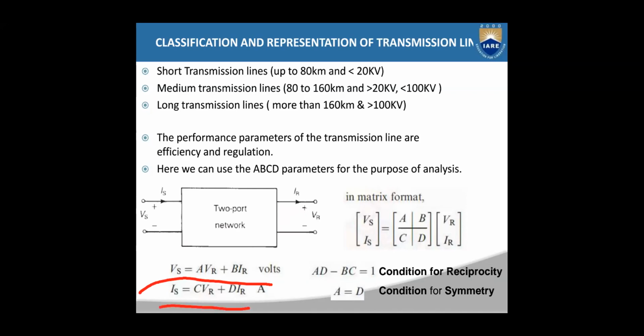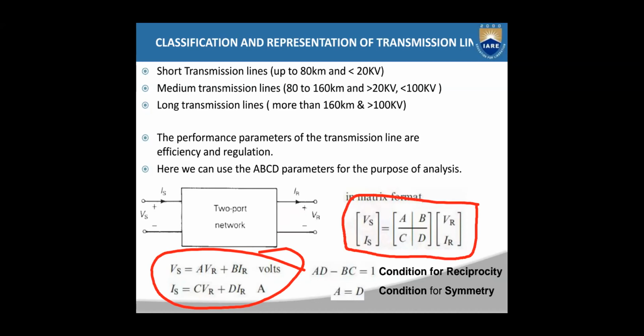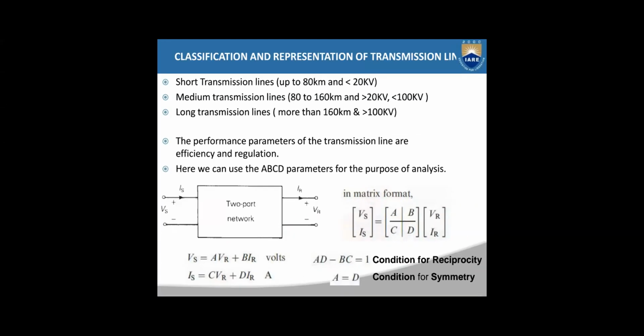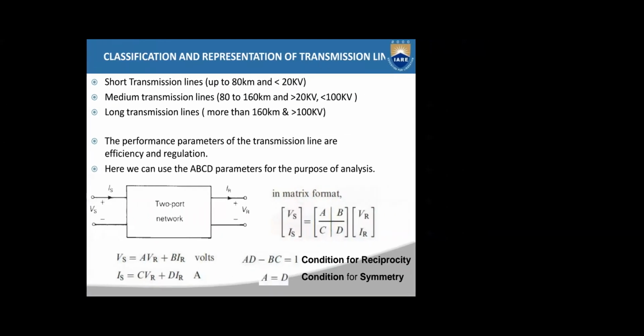Now these equations can be represented in matrix form like this: VS, IS is equal to the ABCD matrix times the VR, IR matrix. And you also know the conditions for symmetry and reciprocity. The condition for reciprocity is AD minus BC equal to 1, and the condition for symmetry is A equal to D. You know these things from network theory itself about two-port networks.